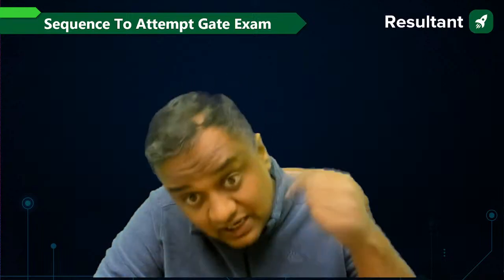So don't be demoralized during those 3 hours, and vice versa also. Don't be overconfident if the paper comes easy. If it is easy, it is easy for all. Cutoff for IITs, cutoff for PSUs, everything will increase. So in those 3 hours don't analyze whether the paper is easy or tough, or whether you are scoring good or better. You have to give your maximum, you have to give your best.